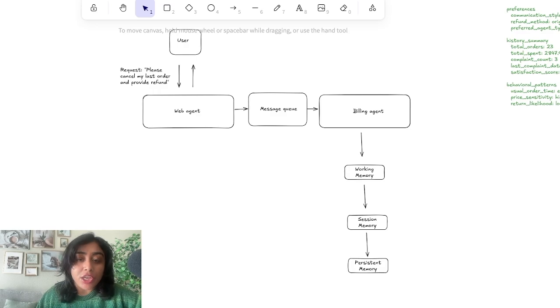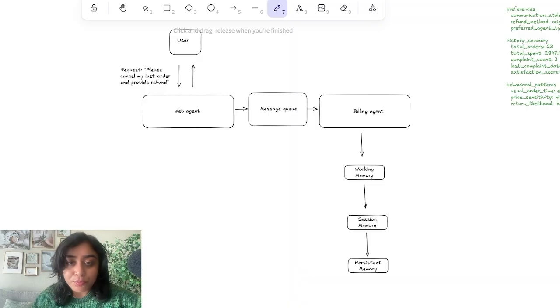Now this message queue stores the message from the web agent. So in the case when one of those two agents crashes, or if there's another agent that joins the conversation, the message is still preserved within the message queue. This acts as the fault tolerance or reliability part of our application, which is a big part of any scalable application.